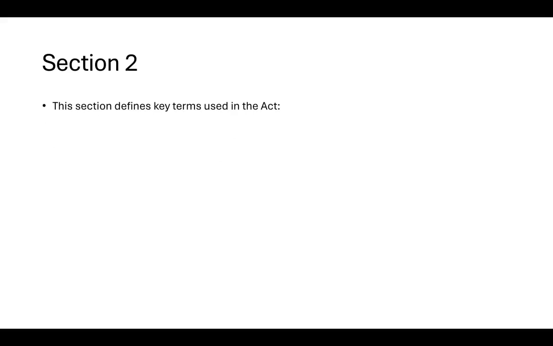Moving on to section 2. What does section 2 have? It has all the terms. For example, there is a term called appropriate government. Appropriate government could be the central government or the state government. Whenever we are talking about railways, mines, and oil fields, it is all about the central government.